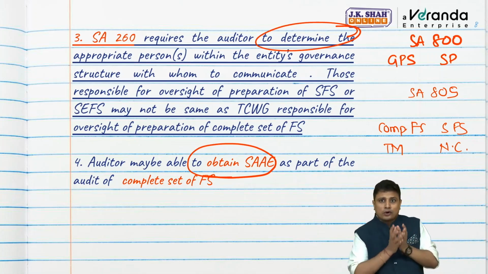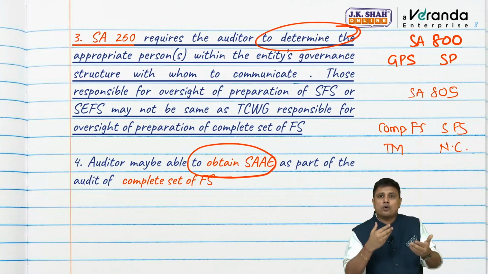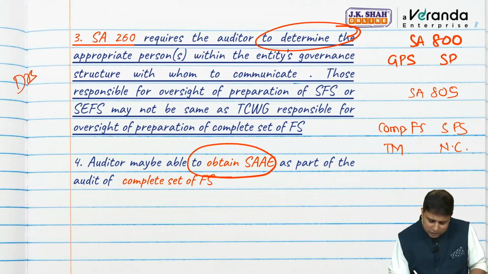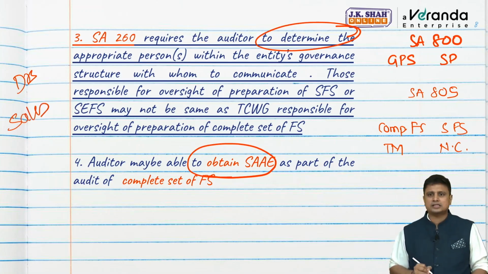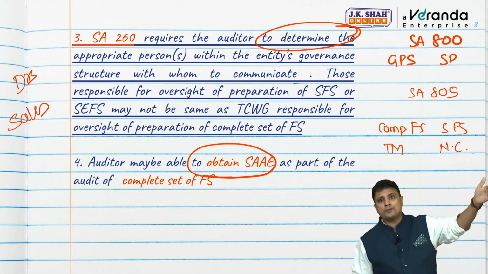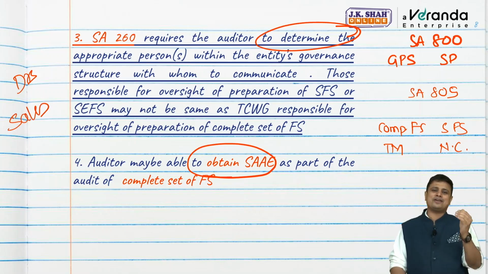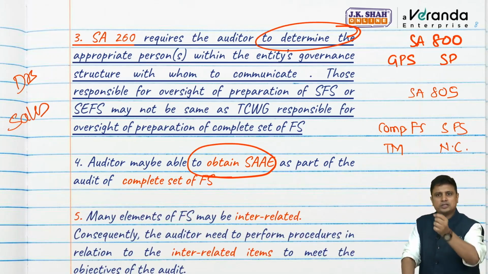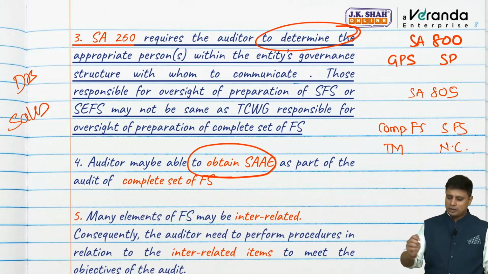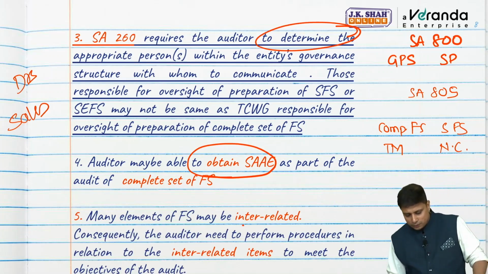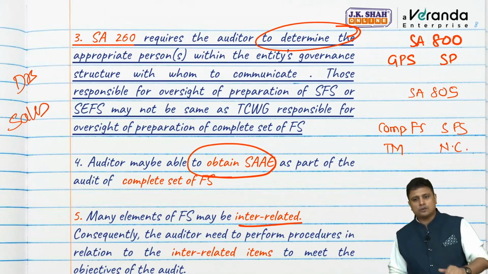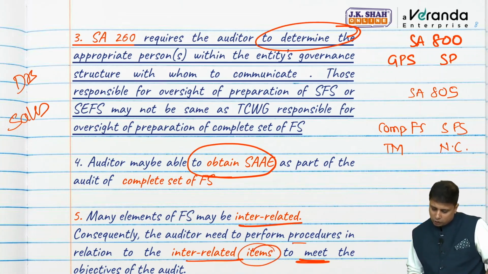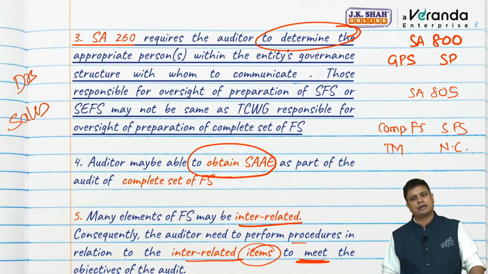A lot of times when we are auditing a single element, we may have to audit the interrelated items as well. Let us say when we are auditing data, what is interrelated to data? Sales. So we may have to apply our audit procedures to sales as well. We cannot say we are appointed only for data, so we will not apply procedures there. We may have to apply our procedures to the interrelated items as well. Many elements of the financial statement may be interrelated. Consequently, the auditor needs to perform procedures in relation to interrelated items to meet the objectives of the audit.